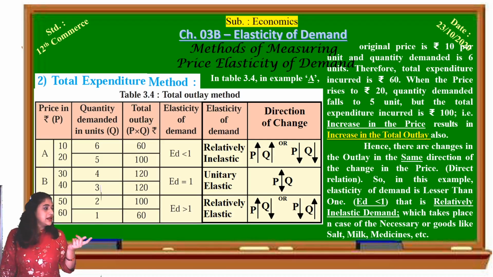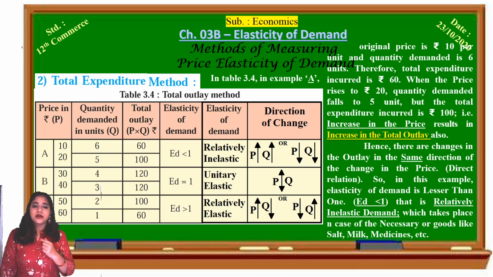The direction of price and total outlay is the same, whether both are changing upward or both are changing downward. So there is a direct relationship between price and total expenditure. In this case, the elasticity of demand is considered to be relatively inelastic, and it is shown symbolically as ed, that is elasticity of demand, is less than 1.